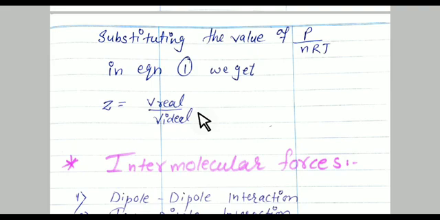So it is the formula for compressibility factor. It is the simple formula.